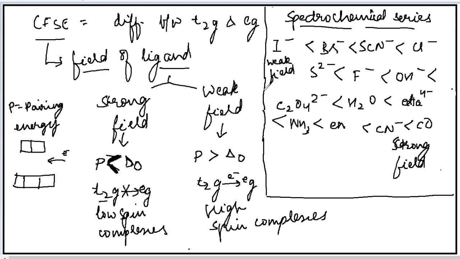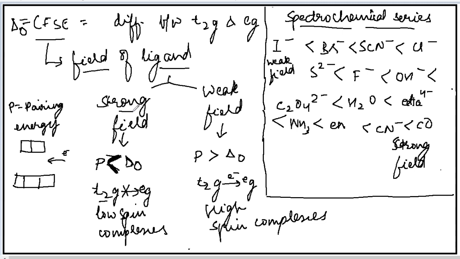Okay. Now, just do a quick revision in your mind about what you did for the splitting case. In case of octahedral complexes, it was forming T2G and EG. T2G were on the lower side and EG was on the higher side, and the difference between them was crystal field splitting energy, which was indicated by delta O. Now this delta O depends upon the field of the ligand. The ligand can be strong field and weak field.